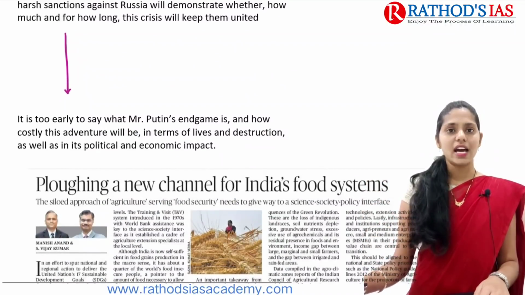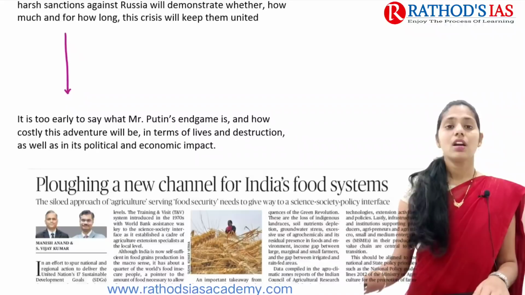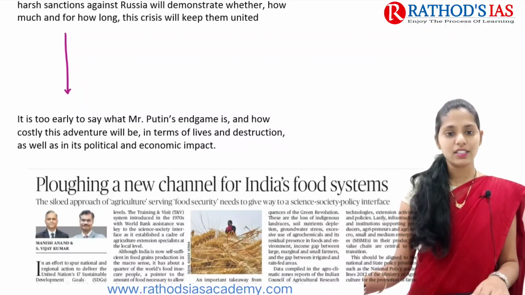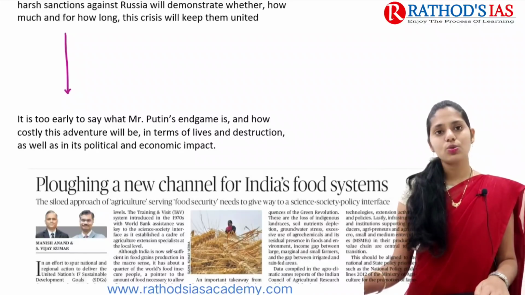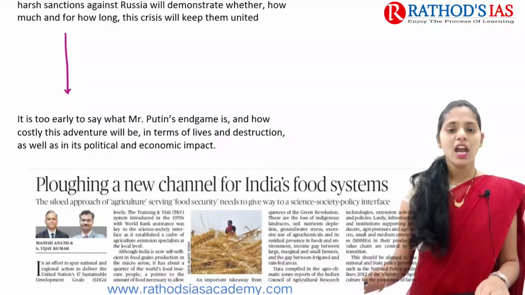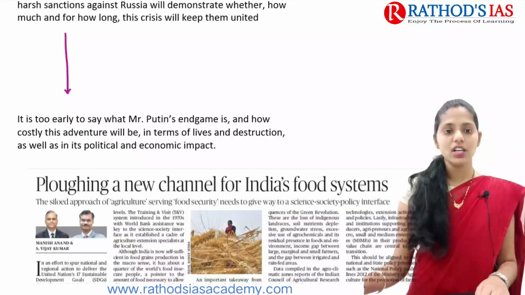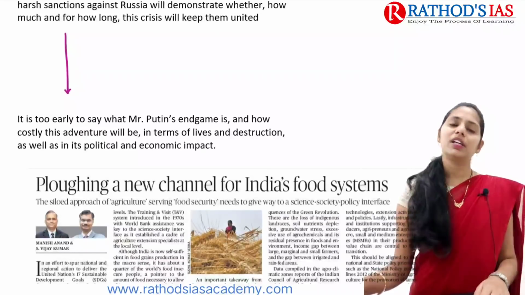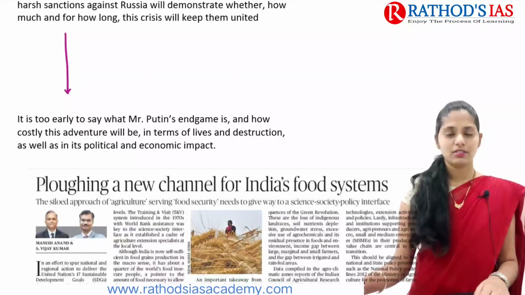And the author says that it is too early to say that Mr. Putin wants to end this game. Whenever we go for attacking another country, that will lead to loss of life, and even destruction, and that will have some political as well as economic impact. So this is the gist of this topic, and now let us see the next topic.